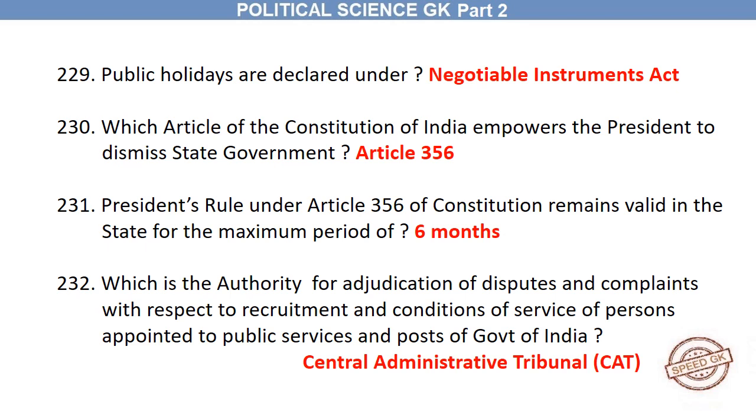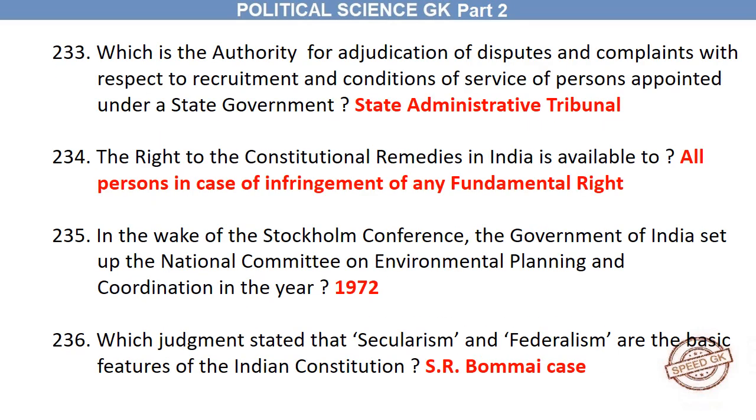Which is the authority for adjudication of disputes and complaints with respect to recruitment and conditions of service of persons appointed to public services and posts of Government of India? Central Administrative Tribunal, CAT. Which is the authority for adjudication of disputes and complaints with respect to recruitment and conditions of service of persons appointed under a state government? State Administrative Tribunal.